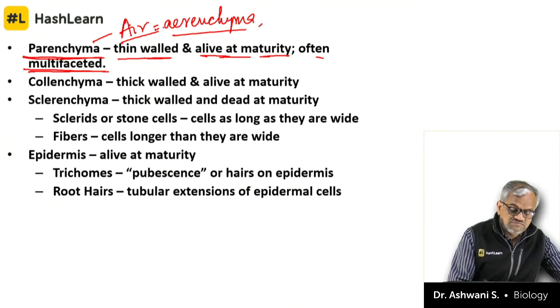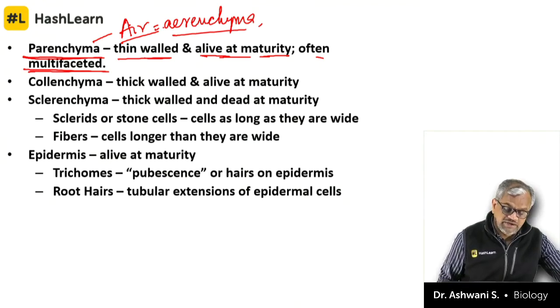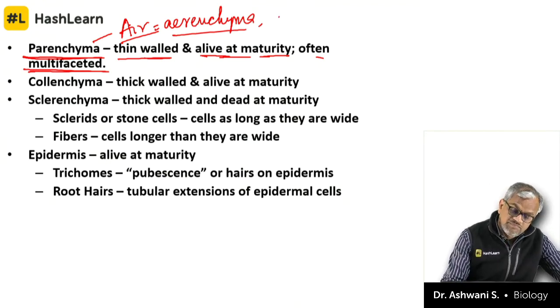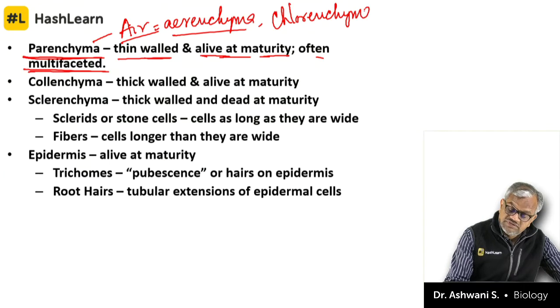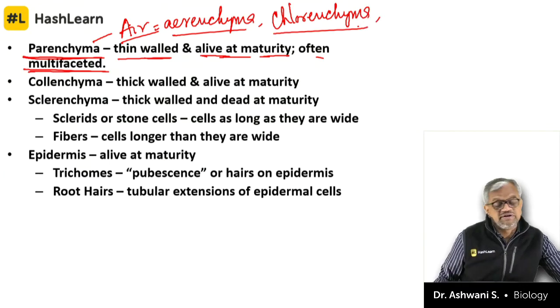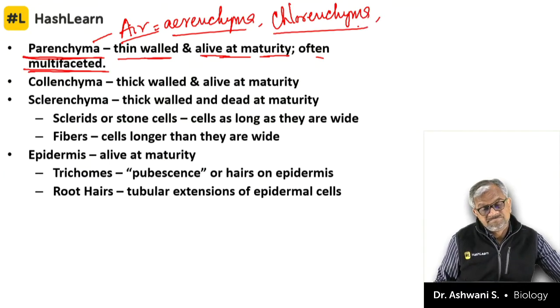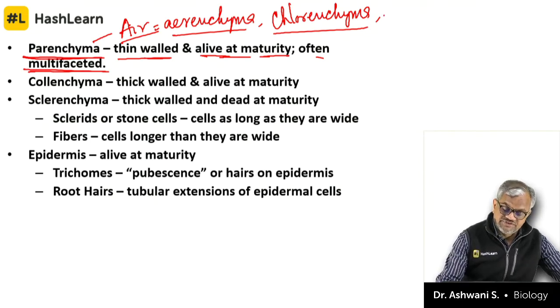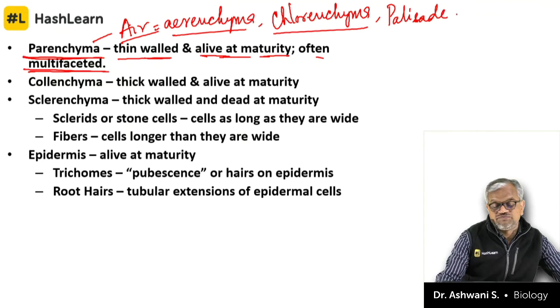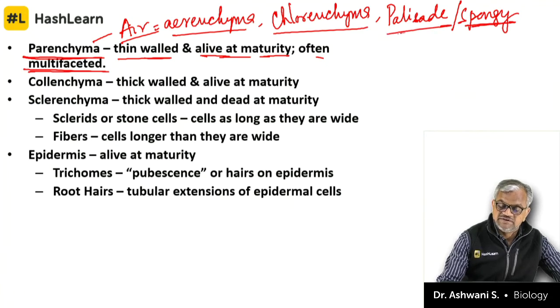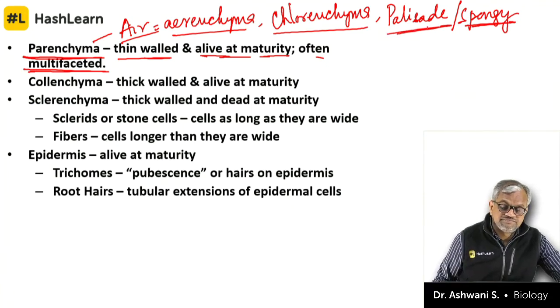Parenchyma is an air containing parenchyma. If parenchyma is responsible for photosynthesis, it is called as chlorenchyma. And you might have seen two different type of parenchyma are found in case of leaves, palisade cells and spongy cells, spongy parenchyma and palisade parenchyma.